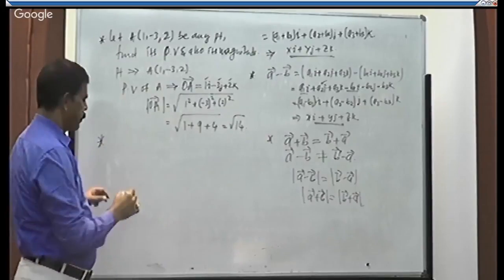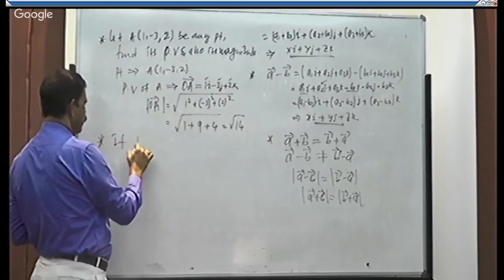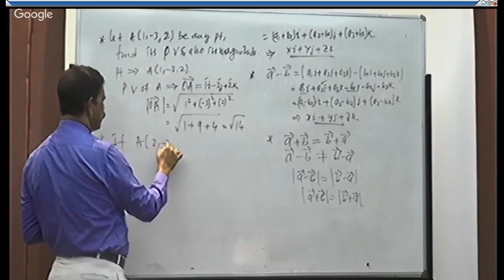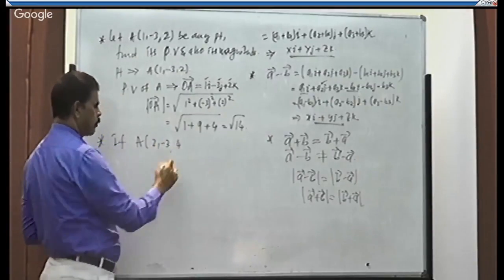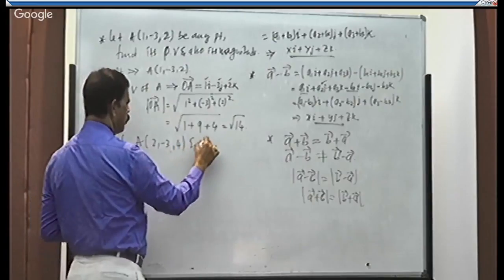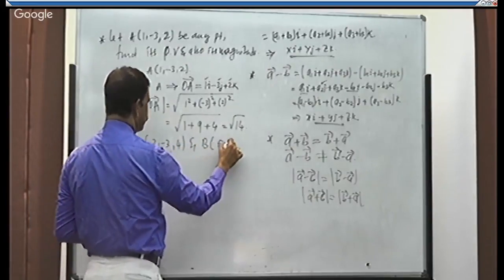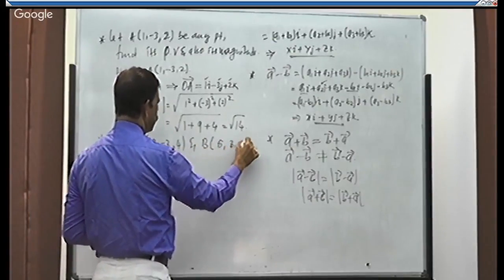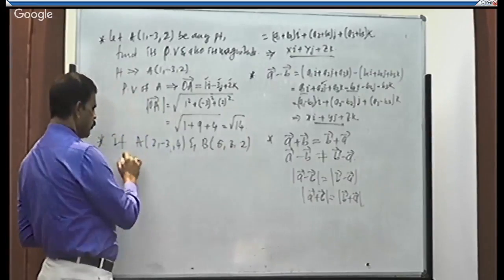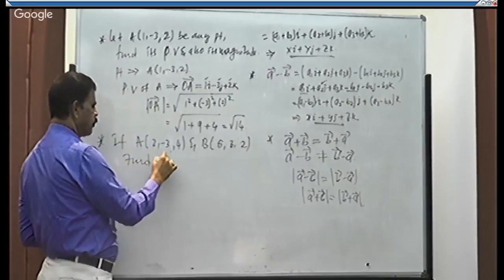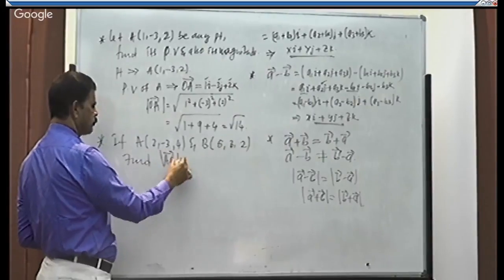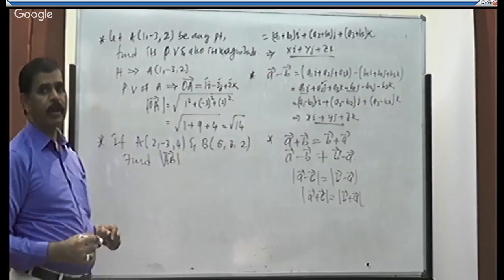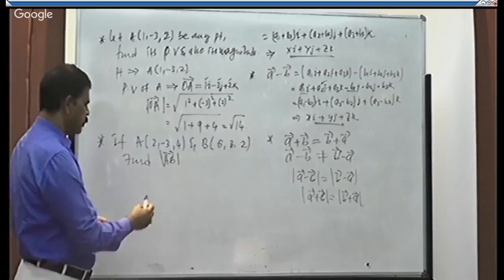Next question. If A of 2 comma minus 3 comma 4, and B of 5 comma 3 comma 2, find the vector AB magnitude.